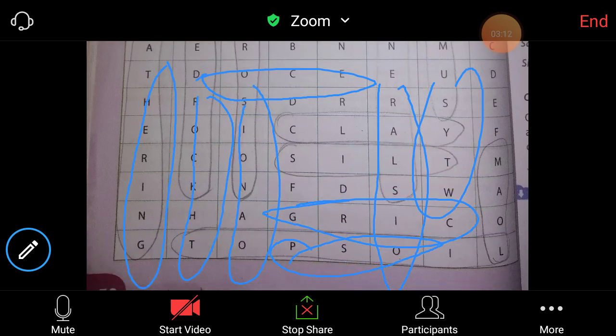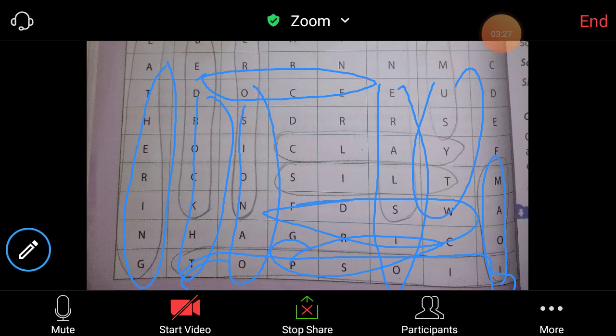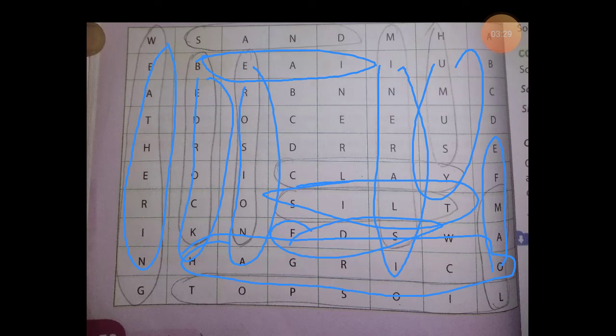This is your loam. Loam is over here. This is topsoil here, over here, last. So these are the words that are related to the soil.